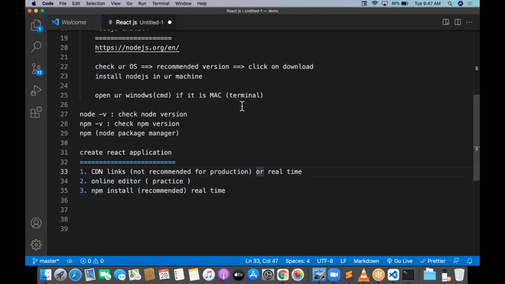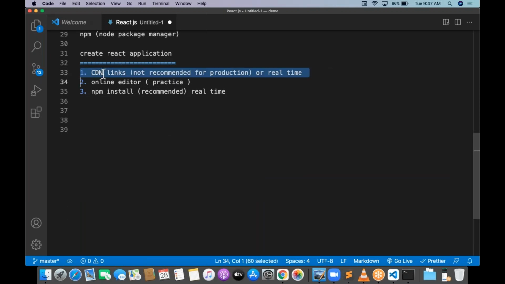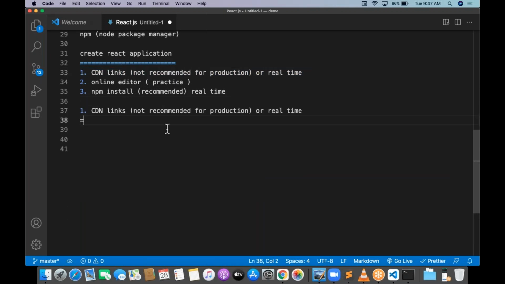First of all, we go with the CDN process. In the CDN process, your HTML is going to be merged with three libraries.